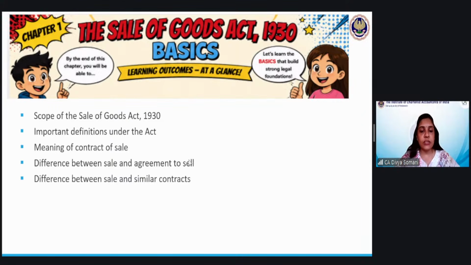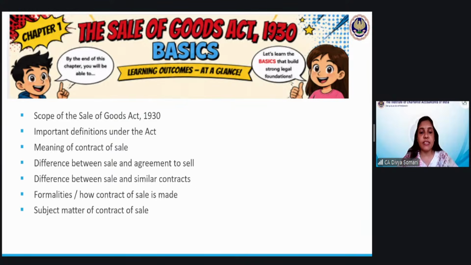So I'm just quickly telling you what all topics we will be covering today. So difference between sale and agreement to sell, that is a very common question which is asked in the examination, and we have to be thorough with this. Then there are other differences also. We will differentiate between sale and hire purchase, sale and bailment. So all that also we will discuss in this chapter, and then how to form this contract of sale. So what are the essential elements to form this contract of sale? Likewise, as you have studied in your Contract Act also, what are the basic requirements or what are the essential elements to form this contract? We will discuss that in detail.